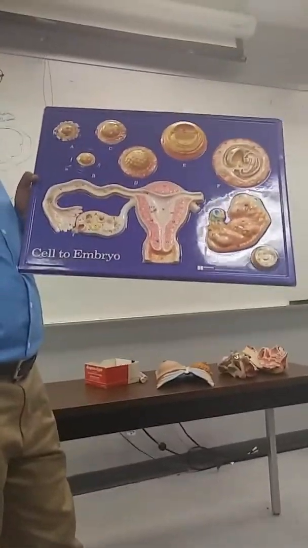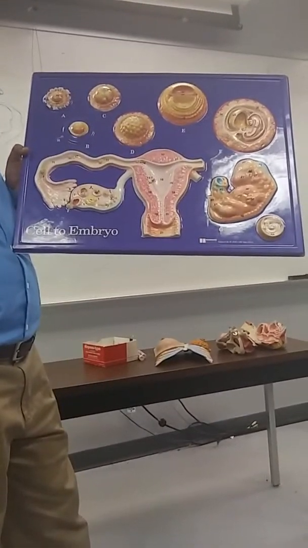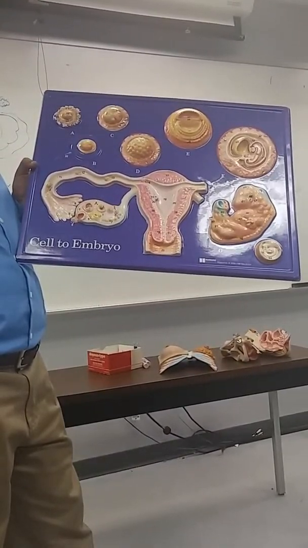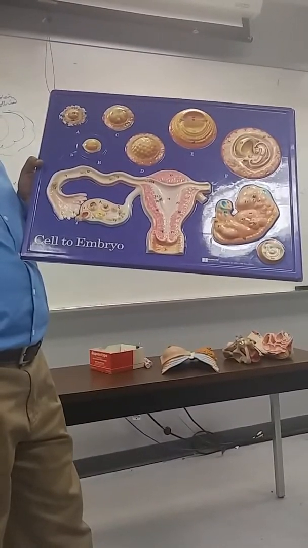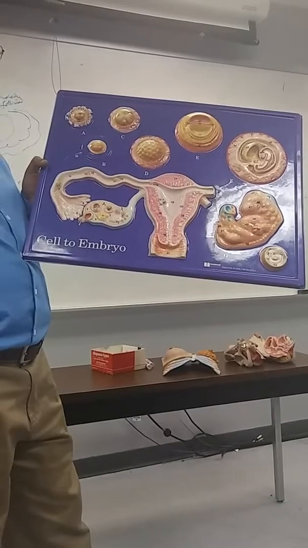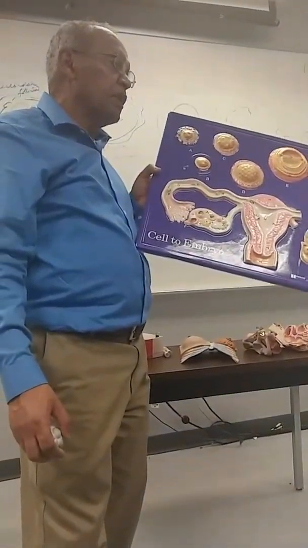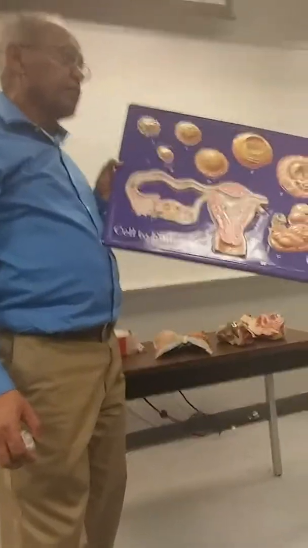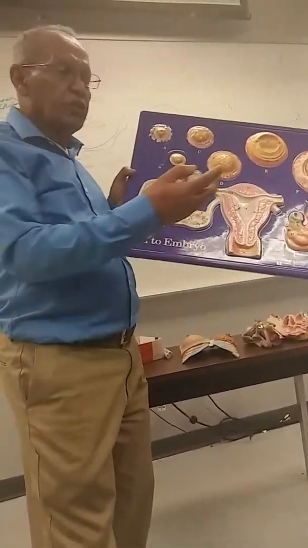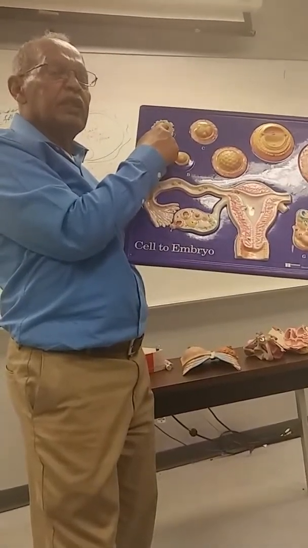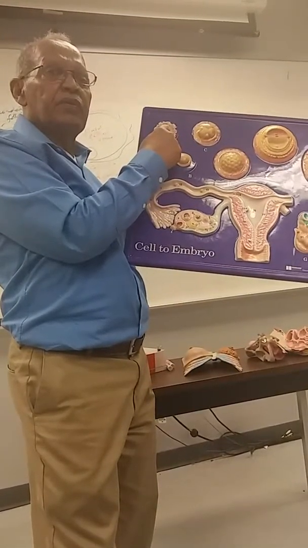If I give you a true-false question, ovulation and fertilization take place on the same day, is that true or false? What is the lifespan of an egg cell after ovulation?